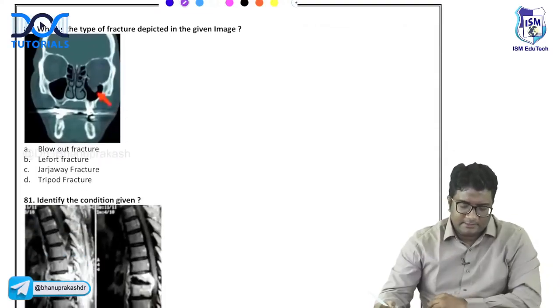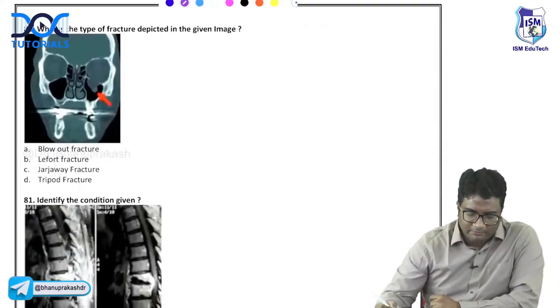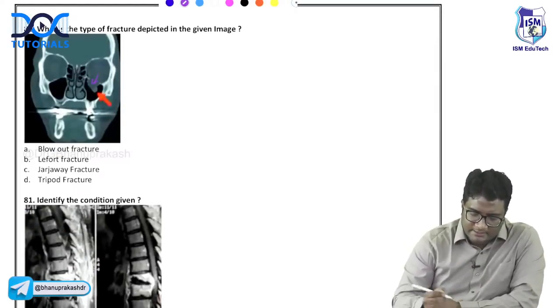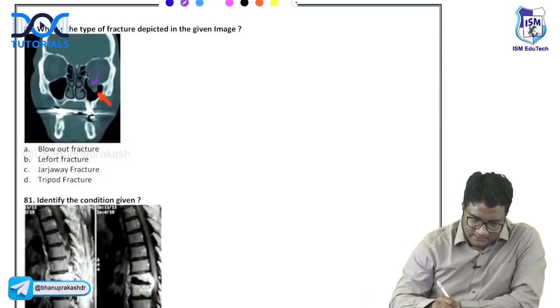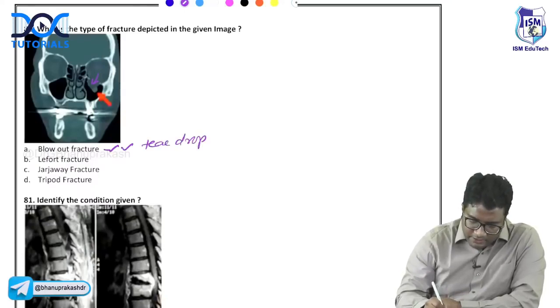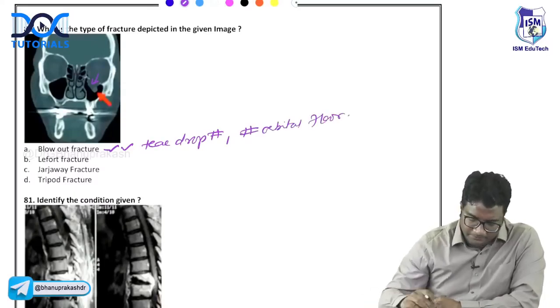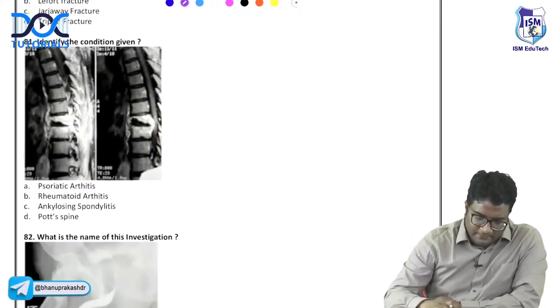Okay, look at this. What is the type of fracture depicted on this image? So here you can see the orbital contents hanging into the maxillary sinus. So this is blowout fracture or teardrop fracture, or fracture of orbital floor, right? Orbital floor.